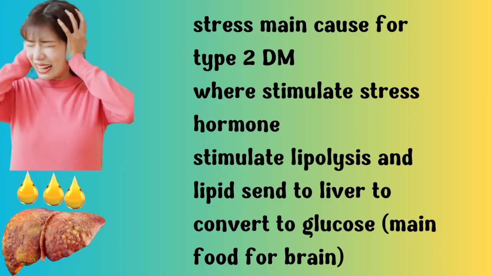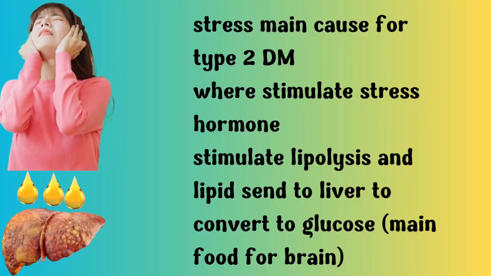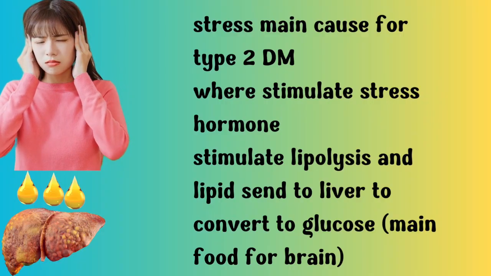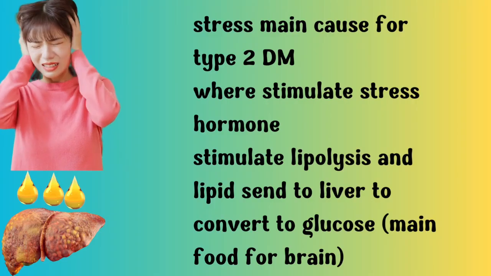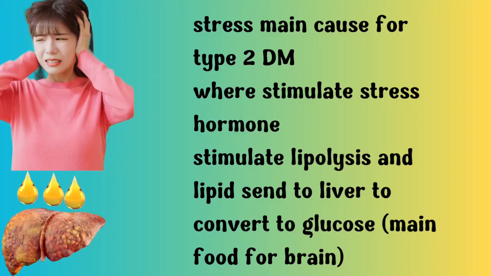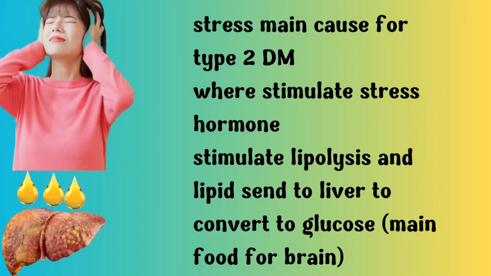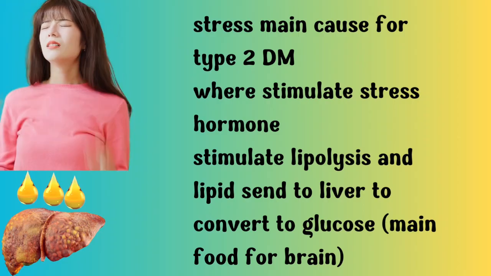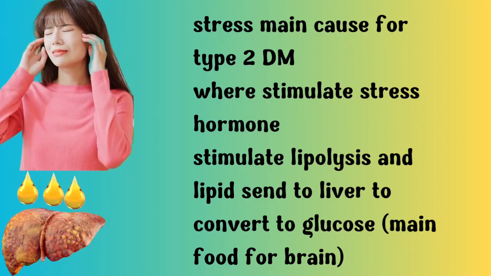Chronic stress results in a continuous influx of lipid into the liver, contributing to fatty liver. And there are 2 other factors which decrease the exit of lipid from the liver.